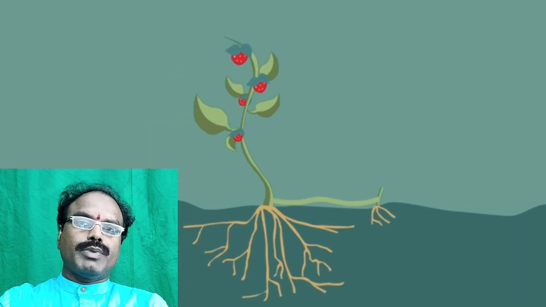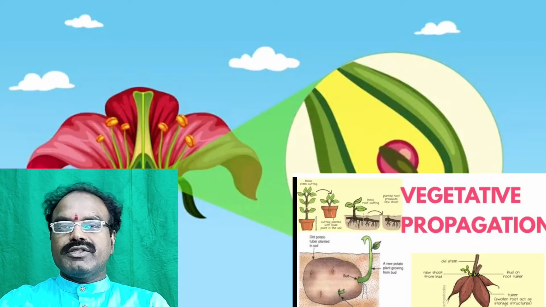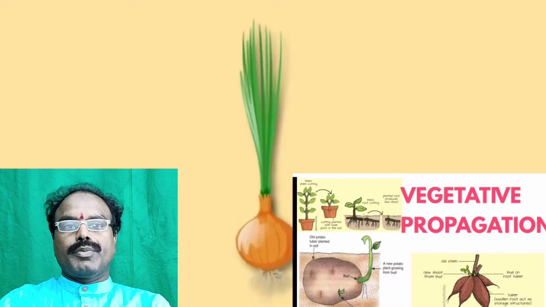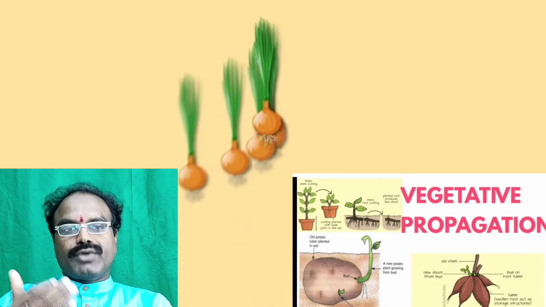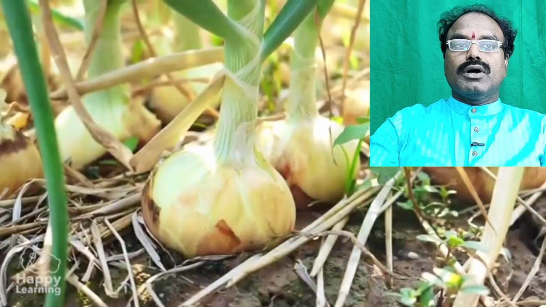Next one is vegetative propagation. If the offspring are produced from the vegetative parts of plants, it is called vegetative propagation. It is of two types: one is natural propagation, the other is artificial propagation. Natural vegetative propagation takes different forms.